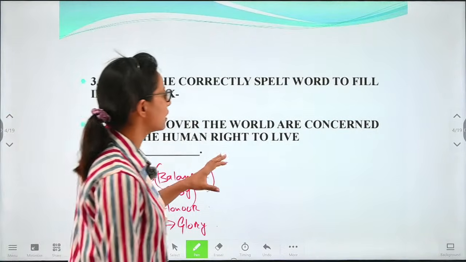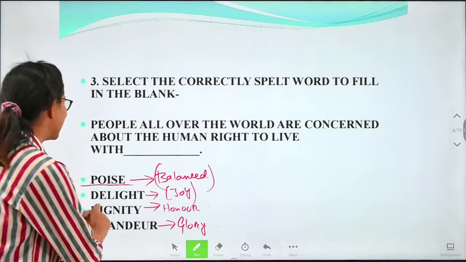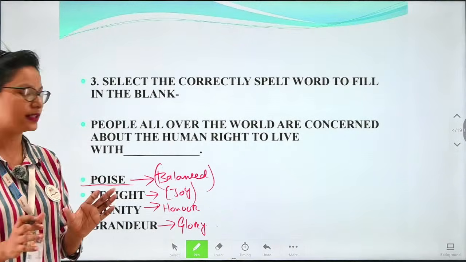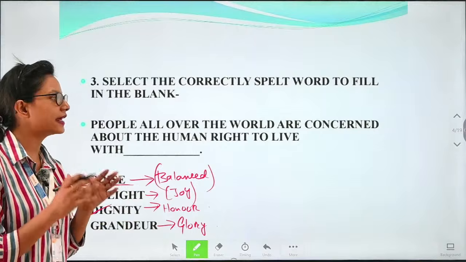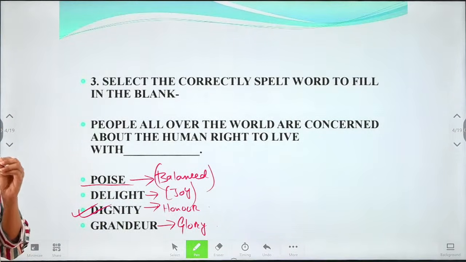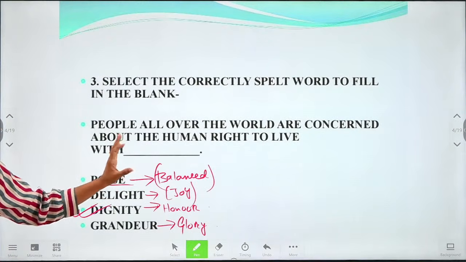So what will be the correctly fitted word for this given expression? People all over the world are concerned about the human right to live with dignity. So the correct option will be dignity, meaning to live with honor. They will have to live with dignity. We cannot use poise because its meaning is balanced, and it is not at all fitting the sentence.